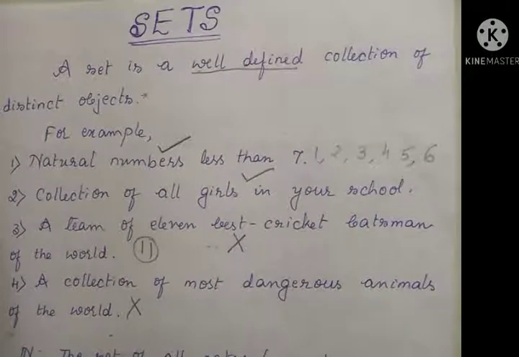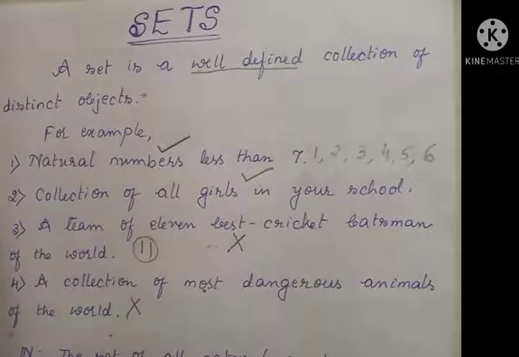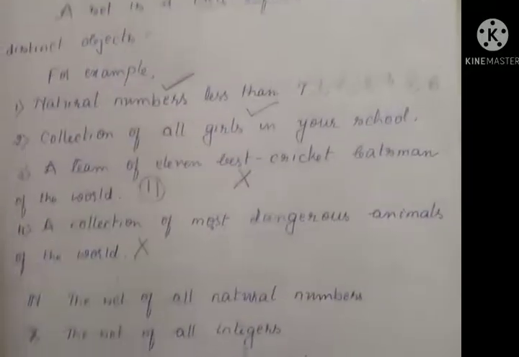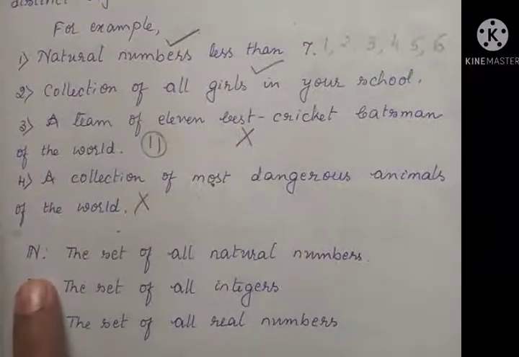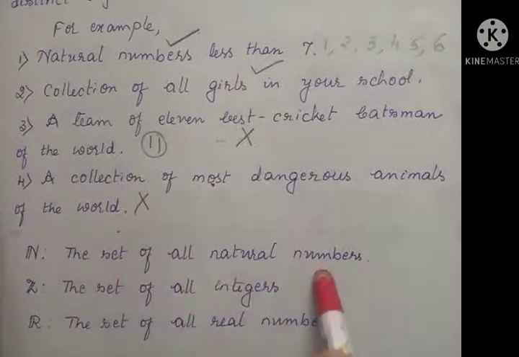Some more examples of sets particularly used in maths, and all of you are familiar with them. Capital N is the set of all natural numbers, starting from 1 to infinity. Z is the set of all integers. All the positive numbers 1, 2, 3, 4 up to infinity, all the negative numbers minus 1, minus 2, minus 3 up to minus infinity, along with 0.